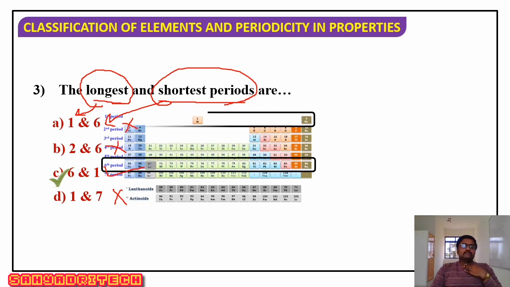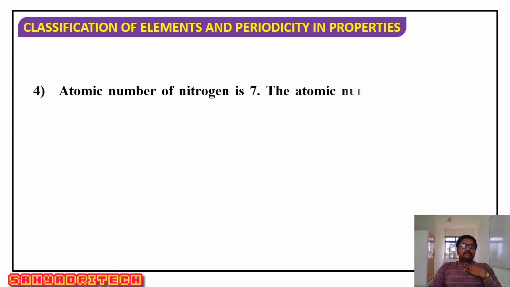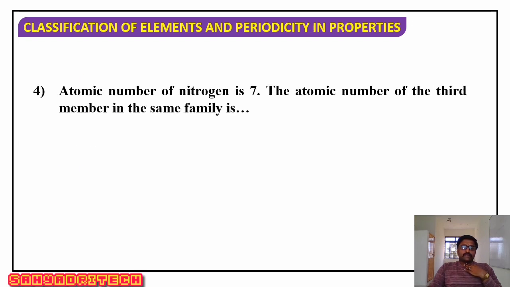Well, next, the atomic number of nitrogen is 7. What they are asking is the atomic number of the third member in the same family. So nitrogen. Here the options are 23, 15, 33 and 51.